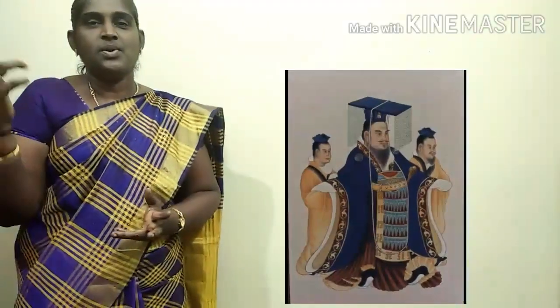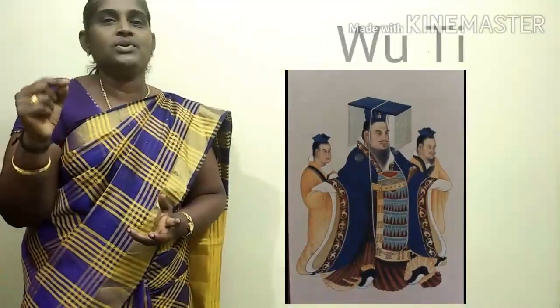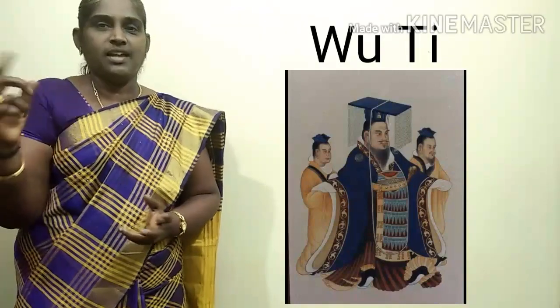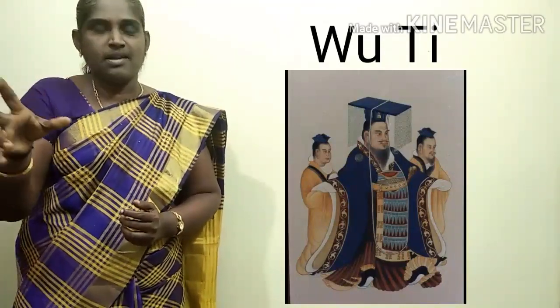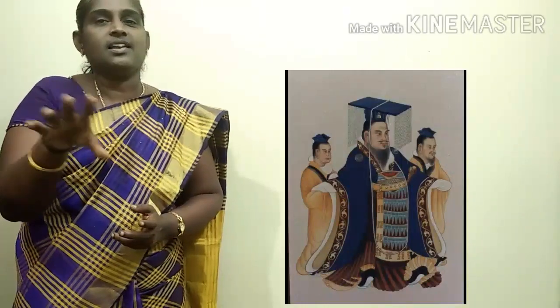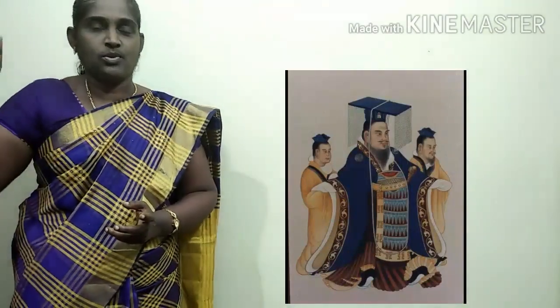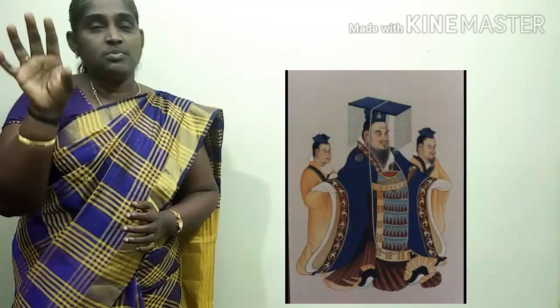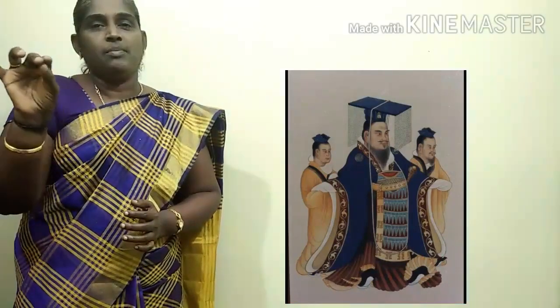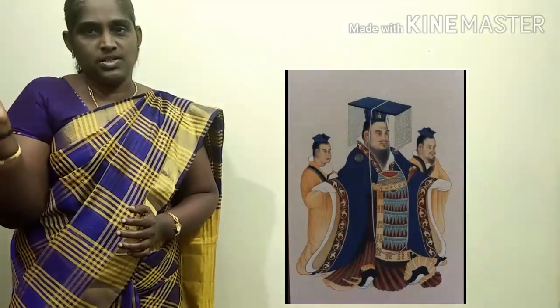Okay, next one is the Han Empire. The greatest Han emperor was Wuti. See the spelling? W-U-T-I. So the greatest Han emperor was Wuti. He expanded his empire and constructed irrigation canals also. Thus what we can understand? See, in his period also, the people were doing agriculture.